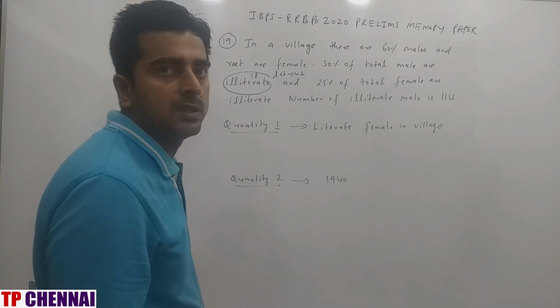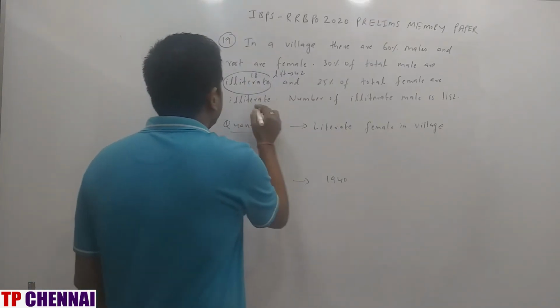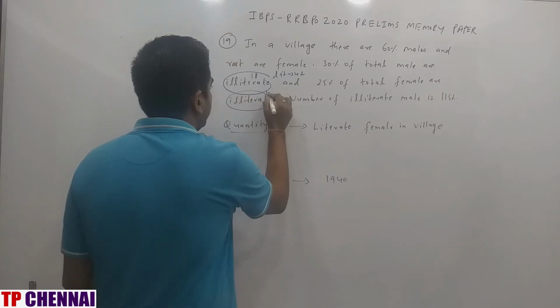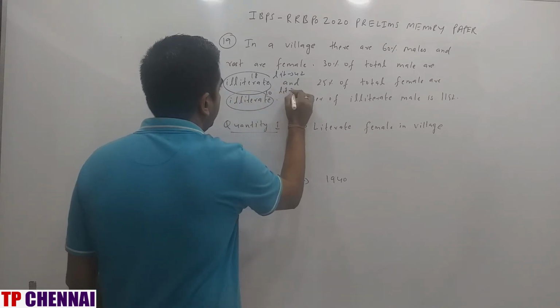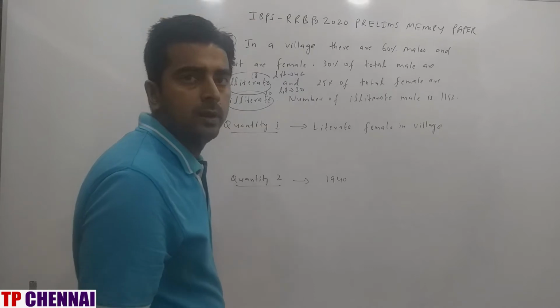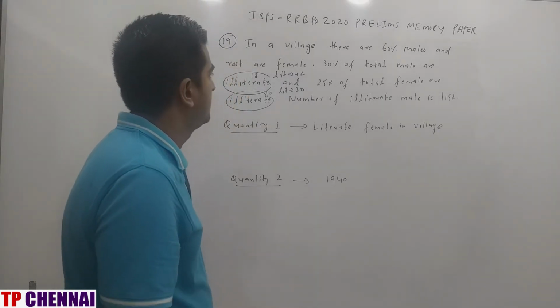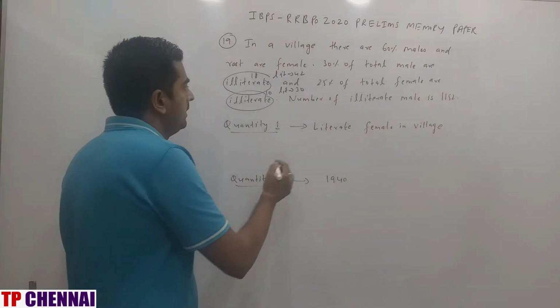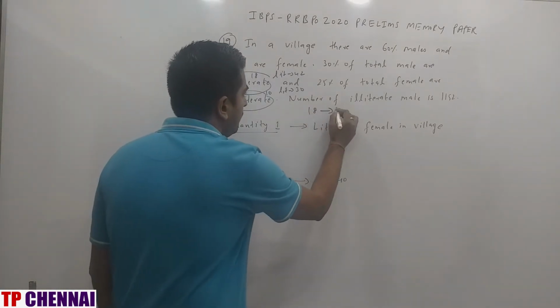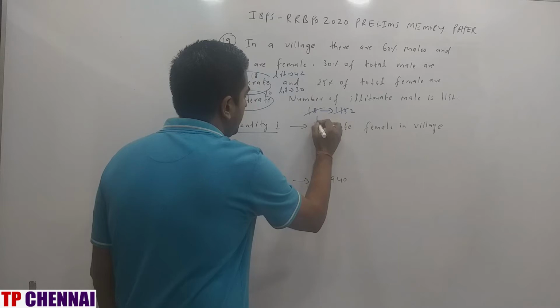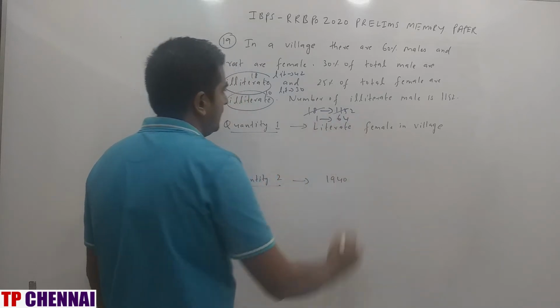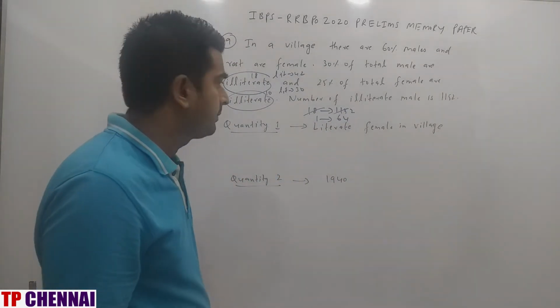25% of 40 is how much? 10. 10 are illiterate. So the remaining 30 will be literate only. Number of illiterate males is 1152. Illiterate male is how much? 18. So 18 parts is how much? 1152. One part is how much? 64.